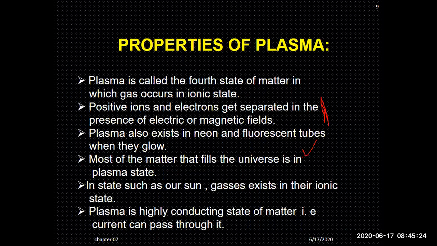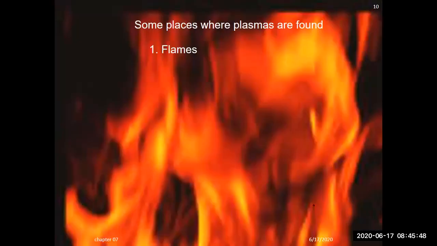Another important point: in such a state as our sun, gases exist in their ionic state. I have already discussed that the sun is the main, biggest source where this state exists. Plasma is a highly conducting state of matter, and current can pass through it easily. Why? Because this is an ionic state, and where there is an ionic state, it becomes easier for the charges to move. So this is one of the places where plasma is found. This is one of the examples to understand.